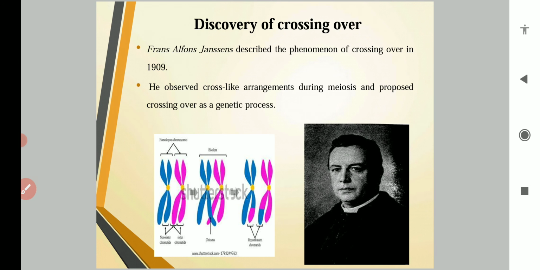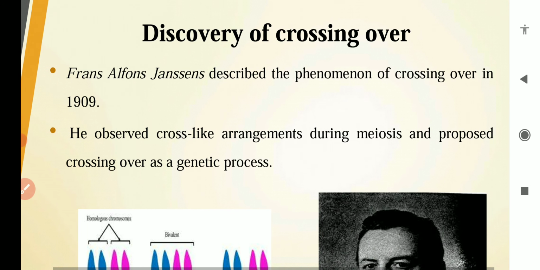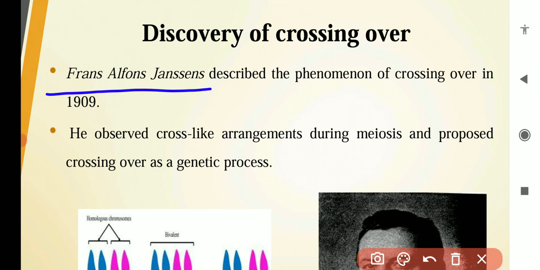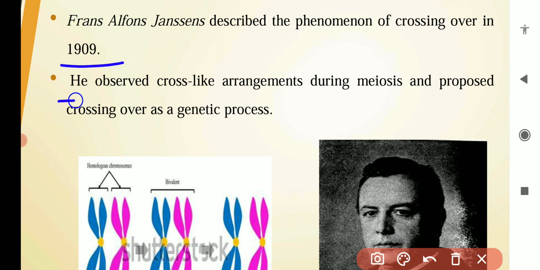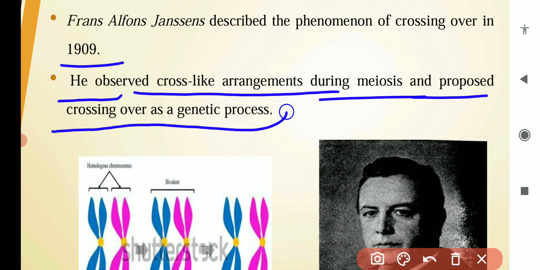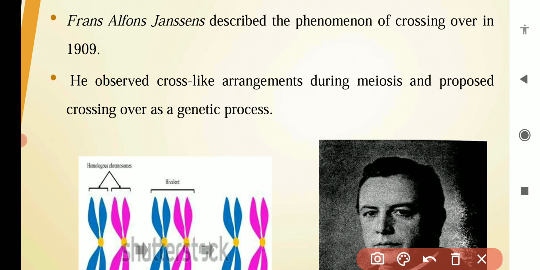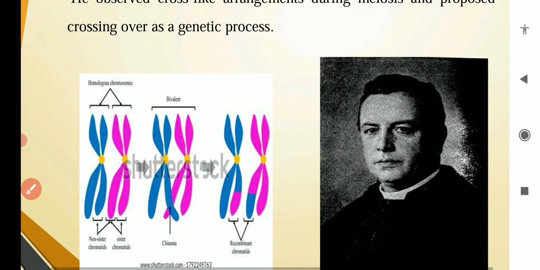So, discovery of crossing over. First of all, one scientist, Franz Alphonse Janssens, described the phenomenon of crossing over in 1909. What he did, he observed in his experiment a cross-like arrangement during meiosis and proposed that crossing over is a genetic process. He observed the cross-like structure, or cross-like arrangement.